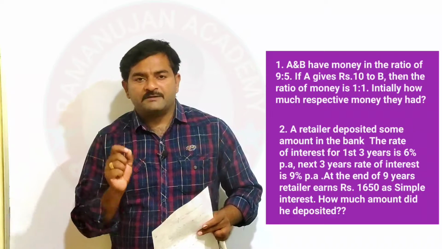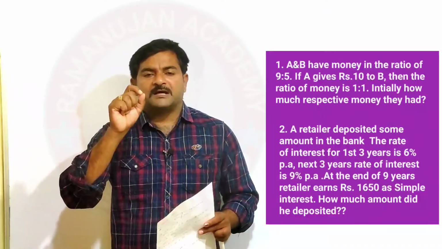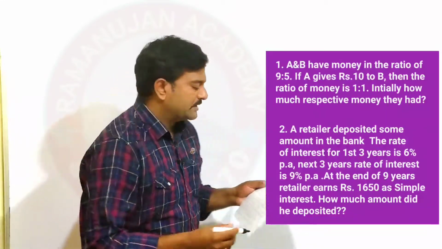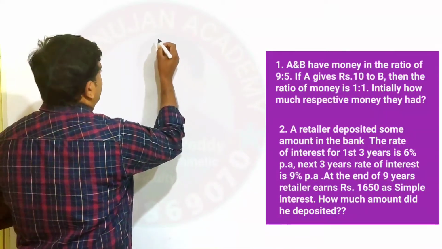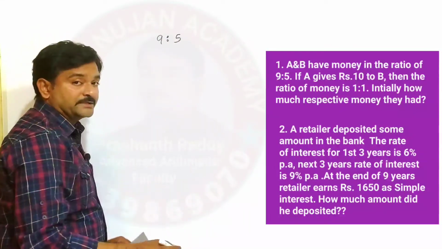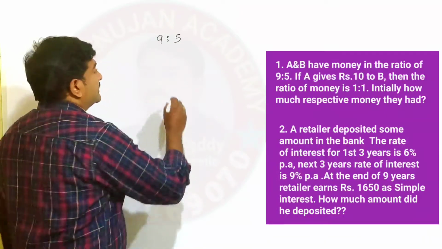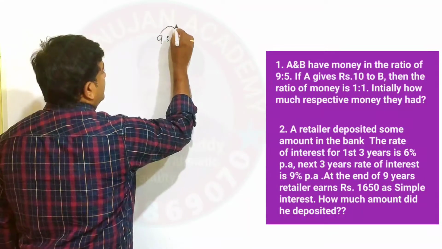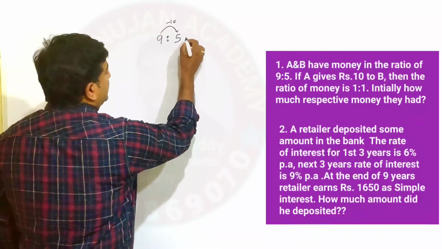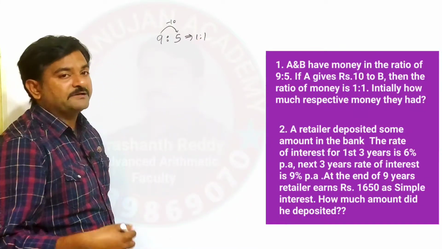Usually this type of question can be solved in two methods. One is the normal, tricky method, and the second is by using options. First of all, let me read the data. The ratio between the money of A and B is 9:5. A has 9 parts and B has 5 parts. If A gives 10 rupees to B, then the ratio of the money will be 1:1, meaning they have equal amounts of money.